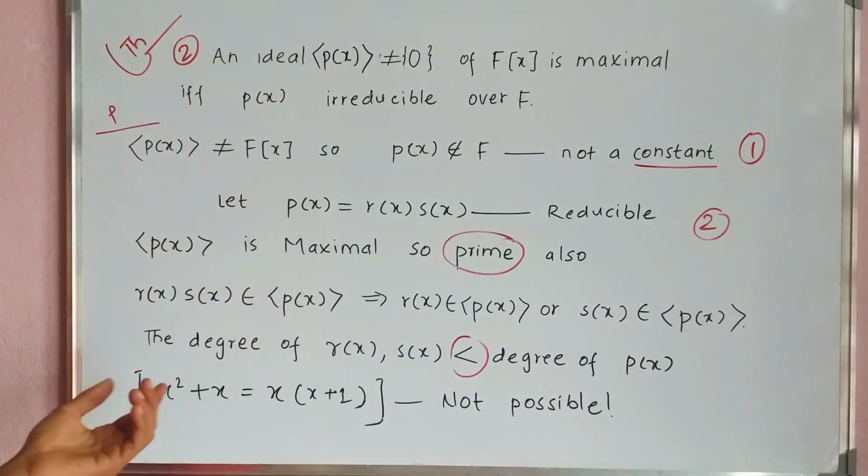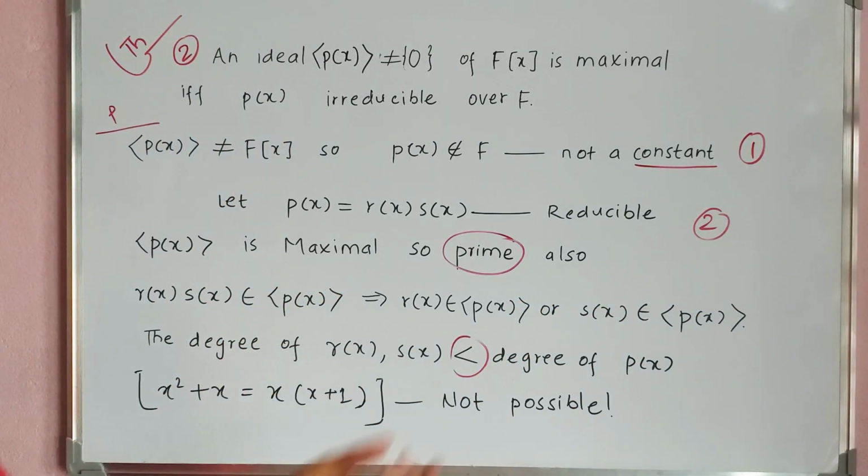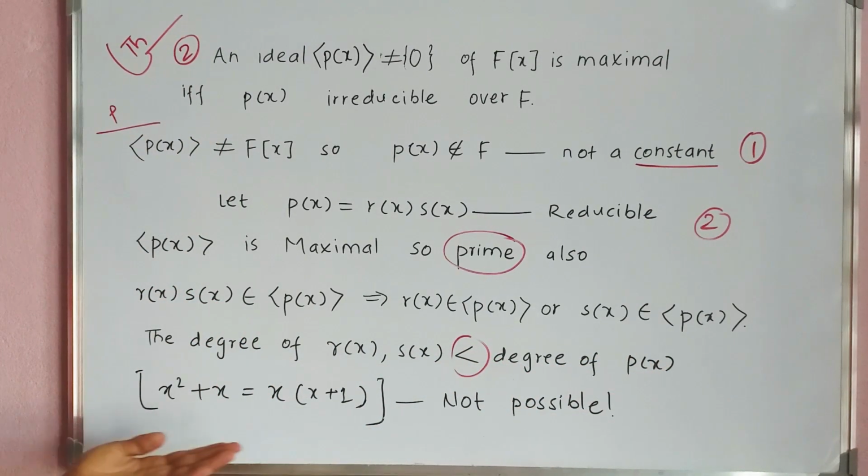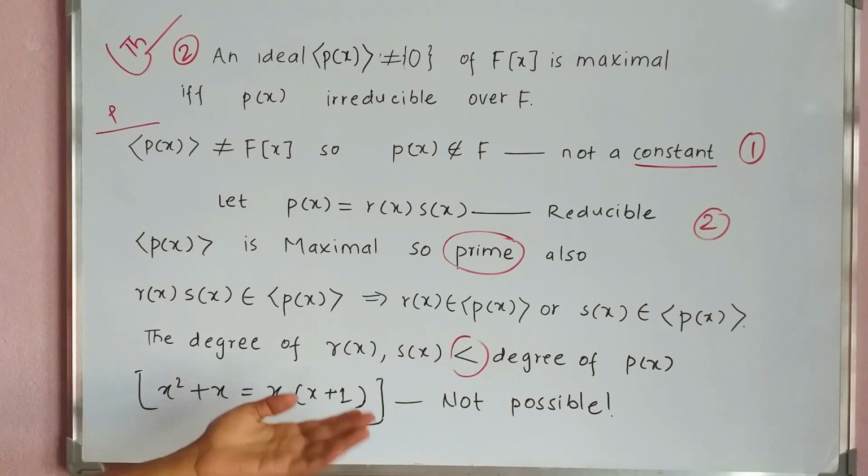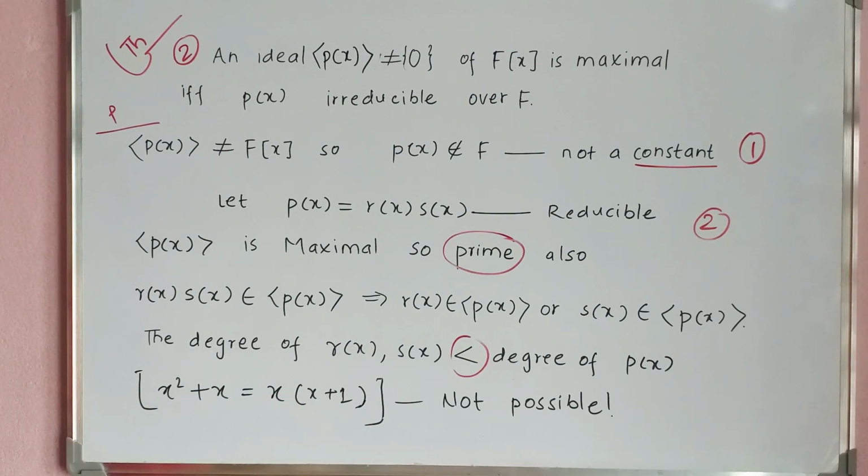But the degrees of the polynomials r(x) and s(x) are less than the degree of the polynomial p(x). But p(x) is of minimum degree in the ideal generated by p(x), so there cannot exist such polynomials r(x) and s(x), so the polynomial p(x) is not reducible.